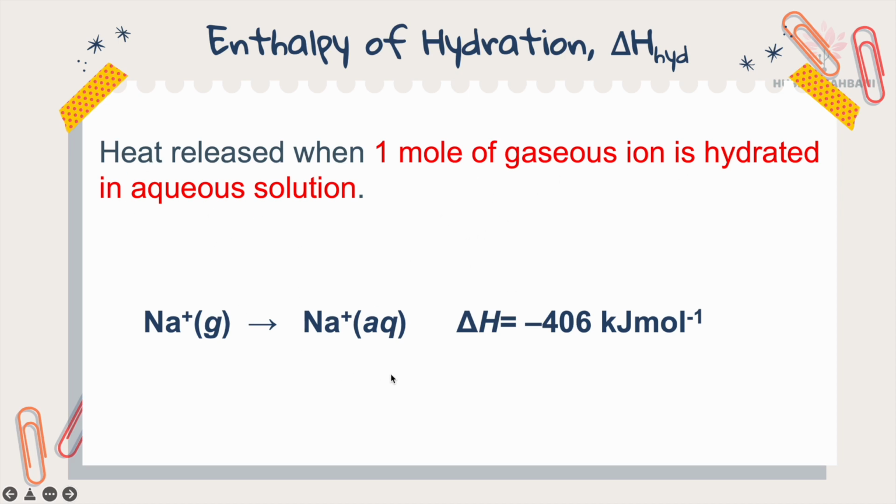So the product must be in aqueous form. Delta H must be negative because heat is released. So exothermic, negative value.